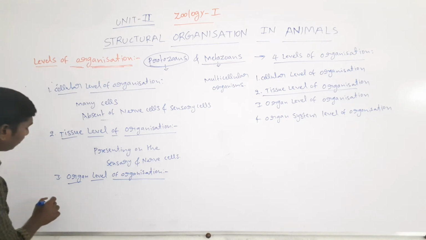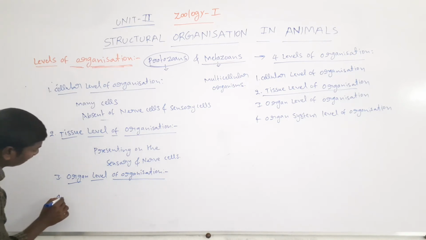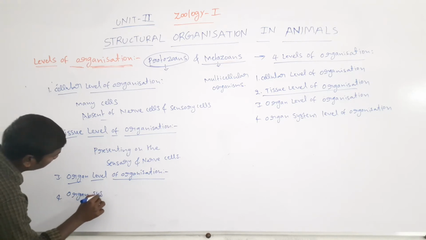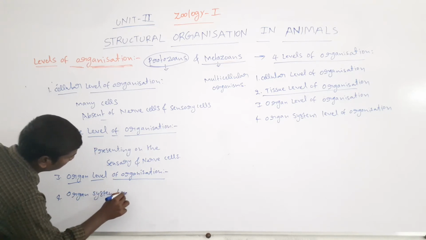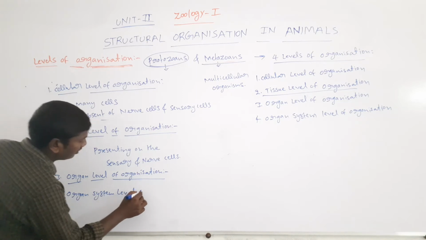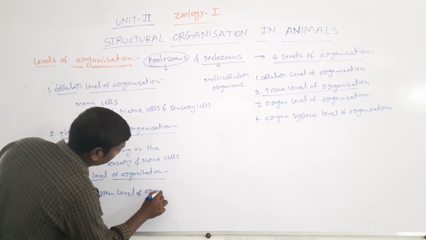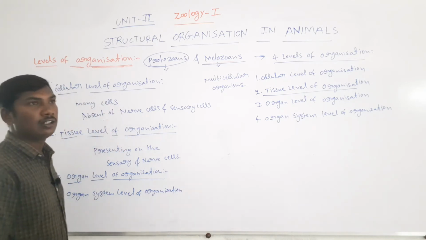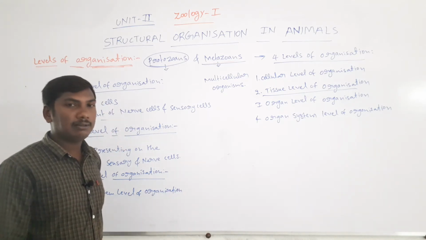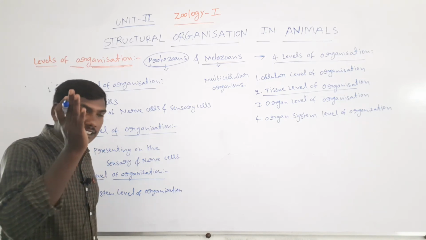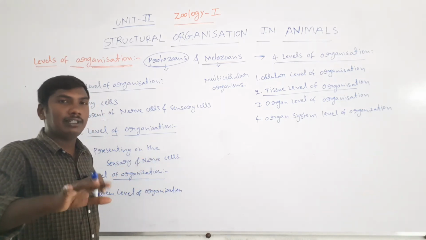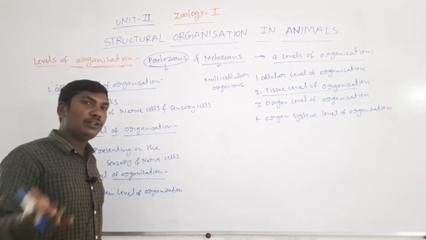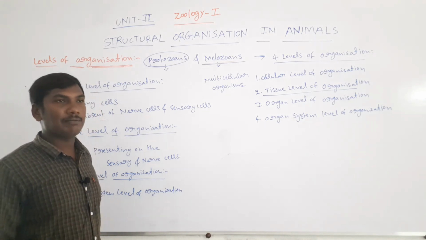Next, the fourth one is the organ system level of organization. The same functioning tissues combine to form the organ, and the same functioning organs combine to form the organ system.